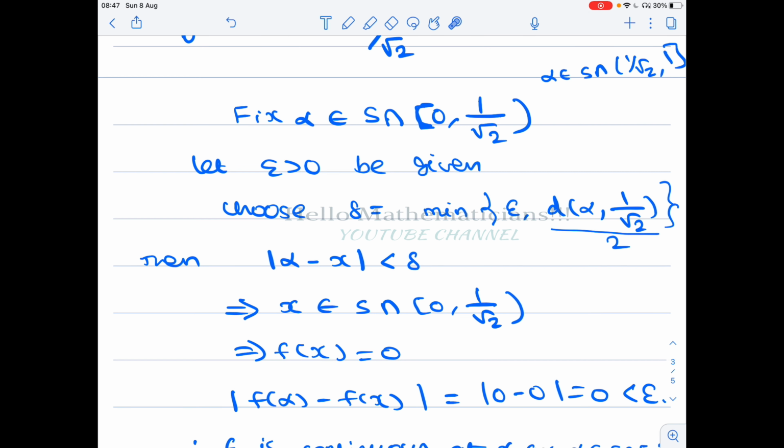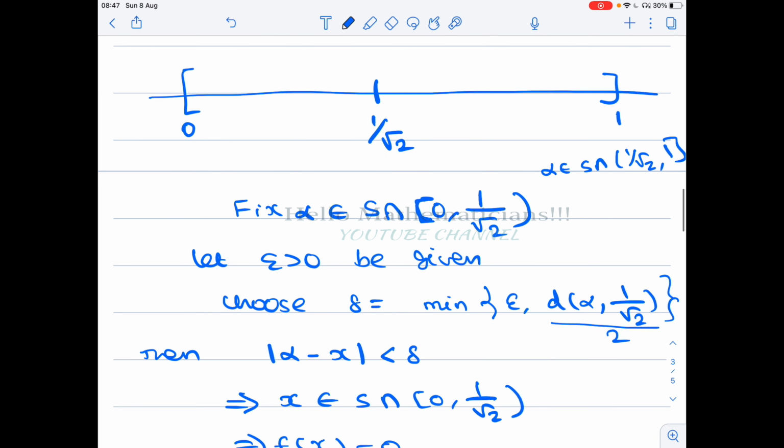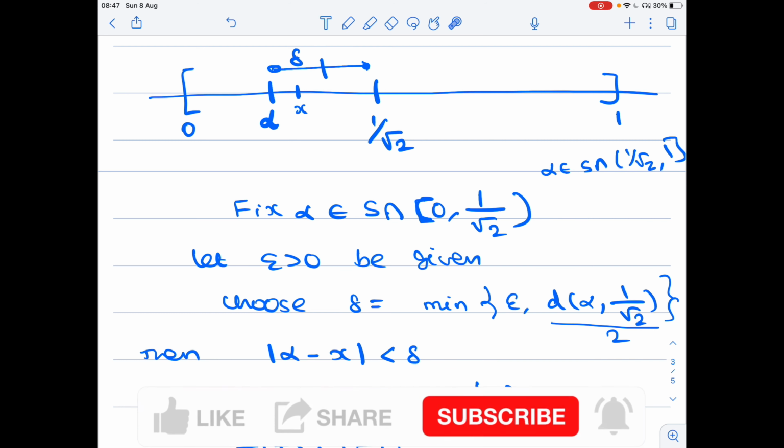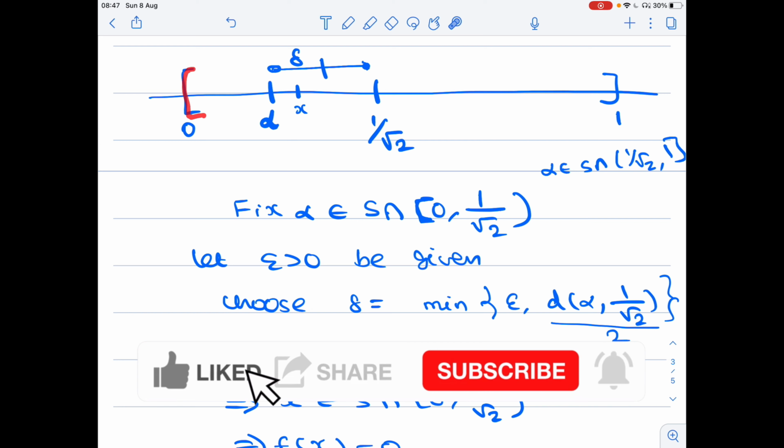Maybe I'll draw some diagrams. Suppose this is my alpha and I calculate this distance, and I take half the distance. So if I take a point x within this delta, half the distance, definitely that point will lie in S intersection closed 0, open 1 by root 2.